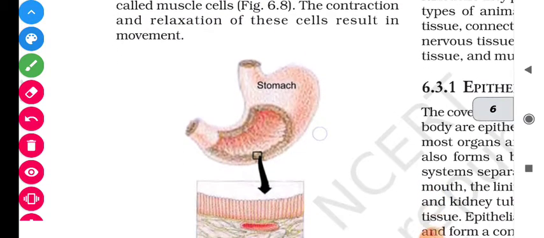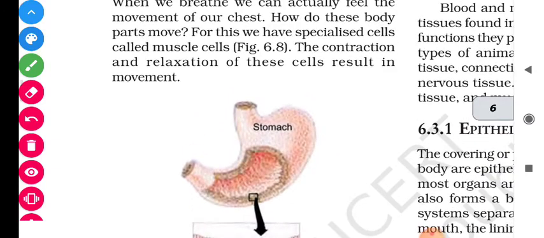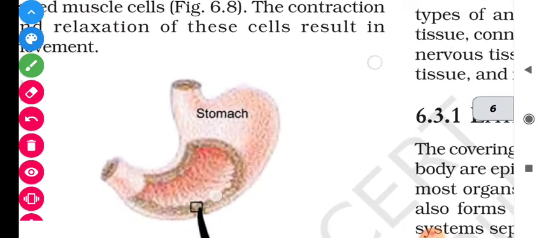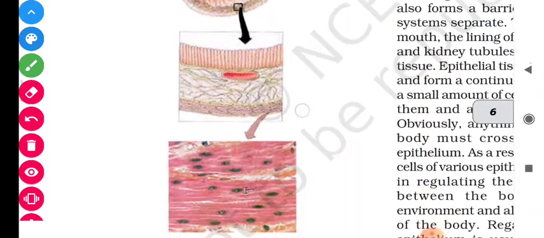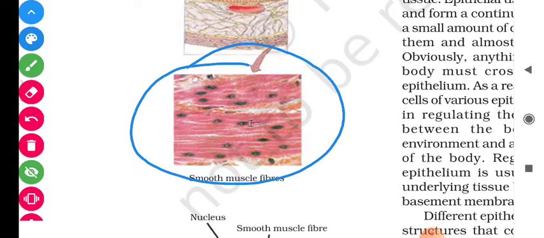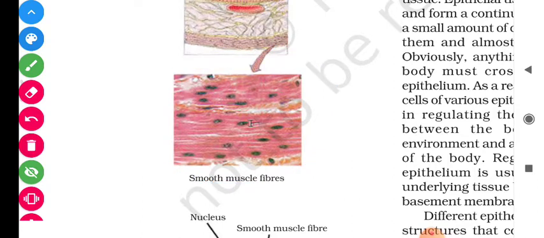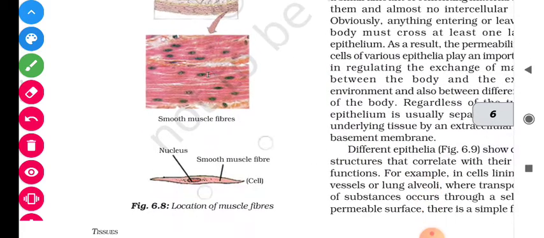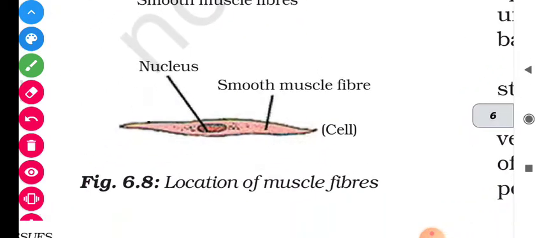The contraction and expansion of the cell creates movement, like in the stomach. As you see, students, this figure will give you brief information about muscle cells. Some cells have this kind of shape, and in between, the nucleus that you are observing is nothing but the muscle cell's nucleus. A single muscle cell is shown here, which consists of the cell membrane, nucleus, and the cytoplasm.